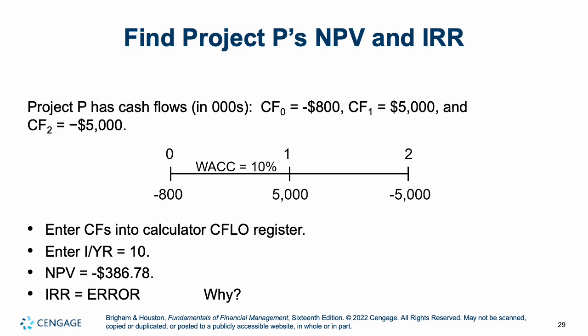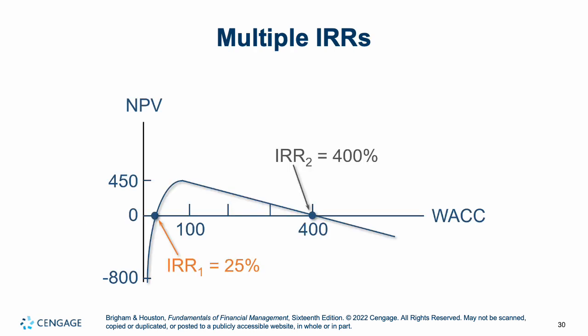And the reason it's going to return as an error is what I was saying before. You have multiple IRRs here due to a sign reversal. So multiple IRRs are the following. In this case, we go from negative 800 up to 450, then down again. So as we're looking at the NPV, as it's changing, IRR 1 is going to be 25%, IRR 2 is going to be 400%. We're looking at different parts in the timeline. So at first it made us money, and then it's going the other way quite a bit.